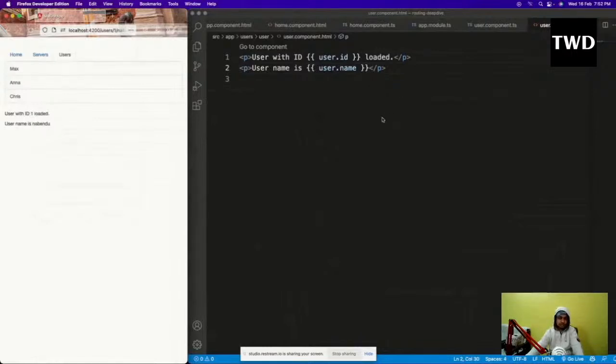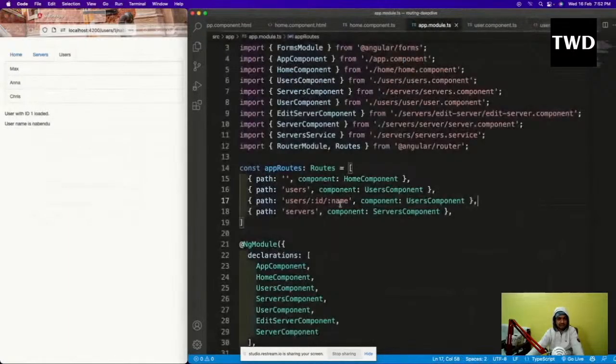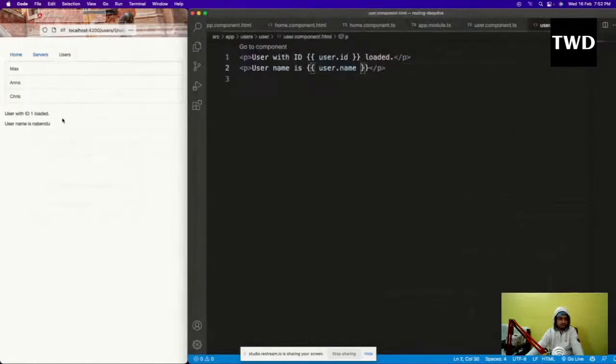So this is just to show how the wildcard thing works. The wildcard thing was there in the app.module.ts. The wildcard thing we have done, and we are showing this with the wildcard. Okay, wildcard I'm showing. Now in the user component.html file only, we are going to look into one issue here.